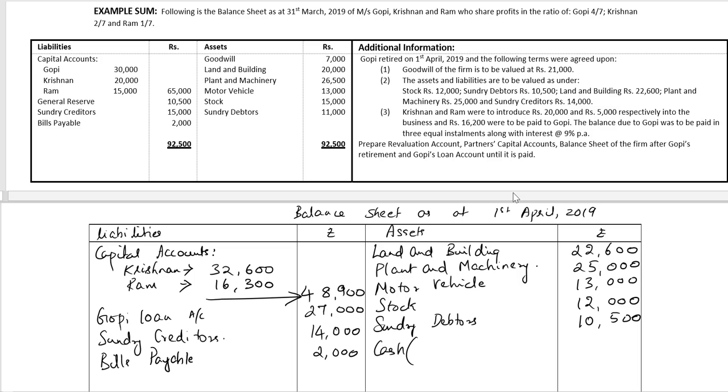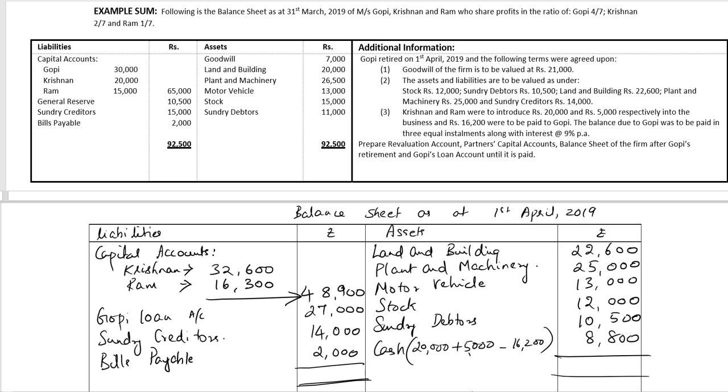We'll add up the amount introduced by Krishnan and Ram, which is 20,000 plus 5,000, and deduct the amount paid to Gopi, which is 16,200 rupees. We have 8,800 rupees balance of cash.